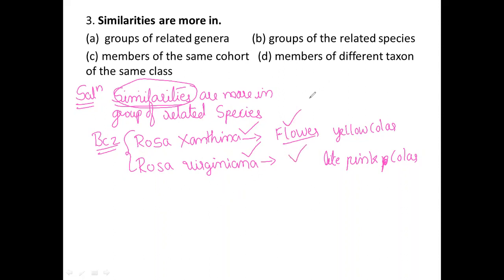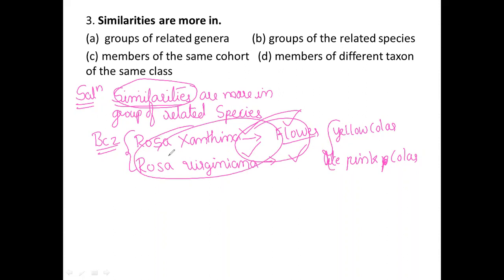The maximum similarities will be there. The flower will be the same, even the petals and sepals and everything will be the same, but the color is different. Here also there are maximum similarities between these two things. So in order to that, now I would like to choose the answer for this question.